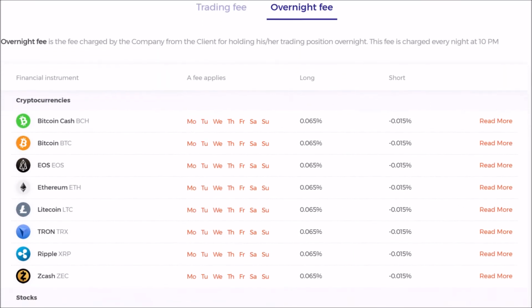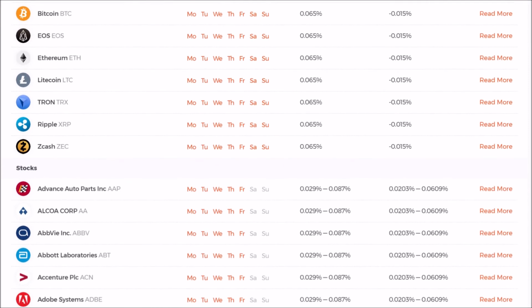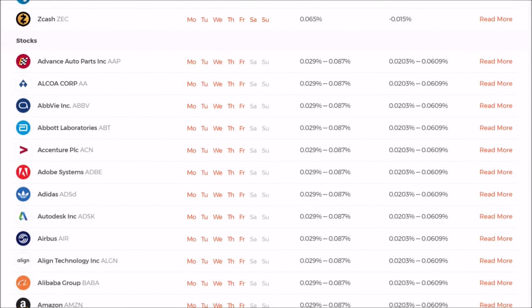Please note that the amount of the overnight fee as well as the days and the time when it is applied may change depending on the situation on the exchange.